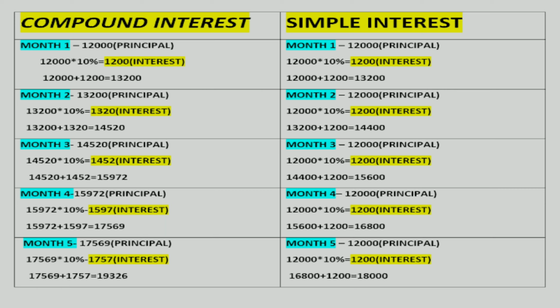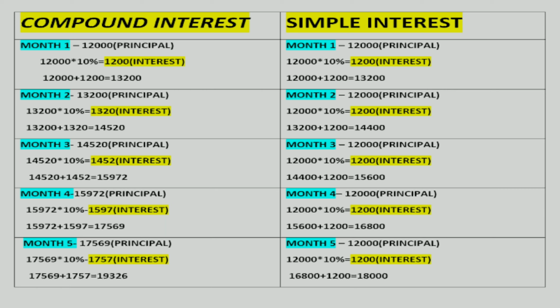You will be thinking there is no difference, but the difference comes in the second period, not in the first. So now let's check the second month. In month 2, the principal on which investor A will be getting interest will not be 12,000, it will be 13,200. 13,200 means principal plus interest.